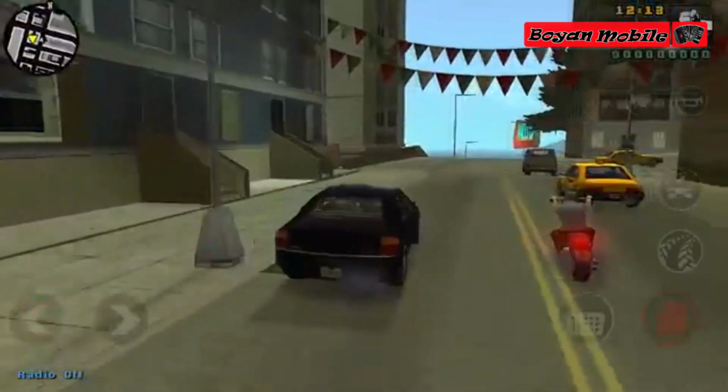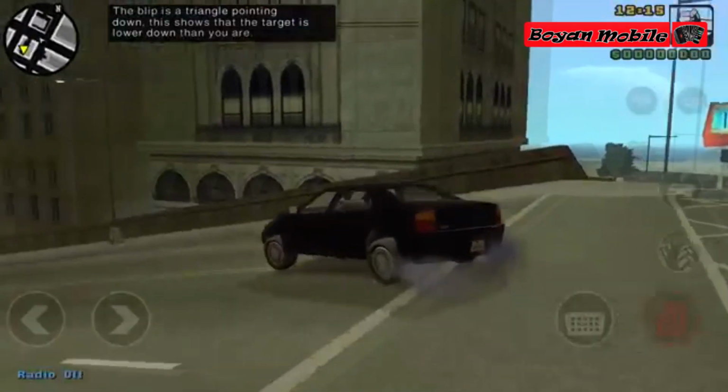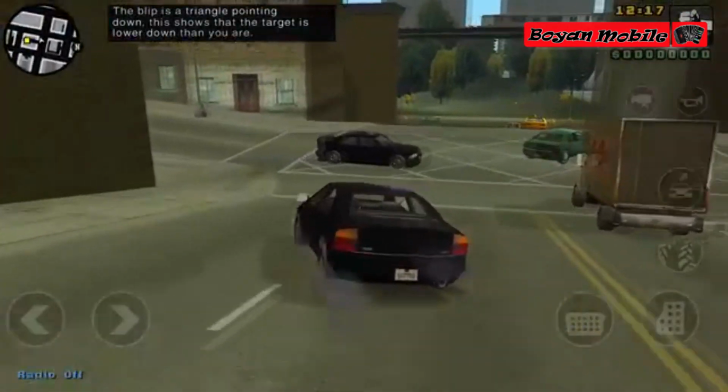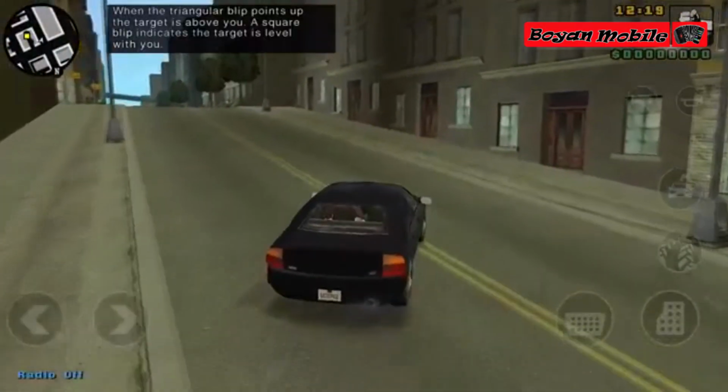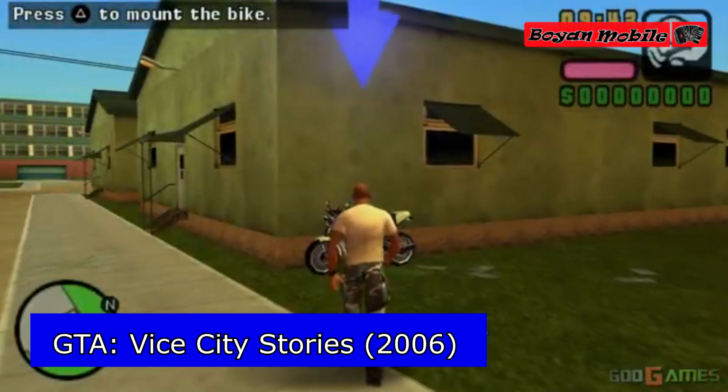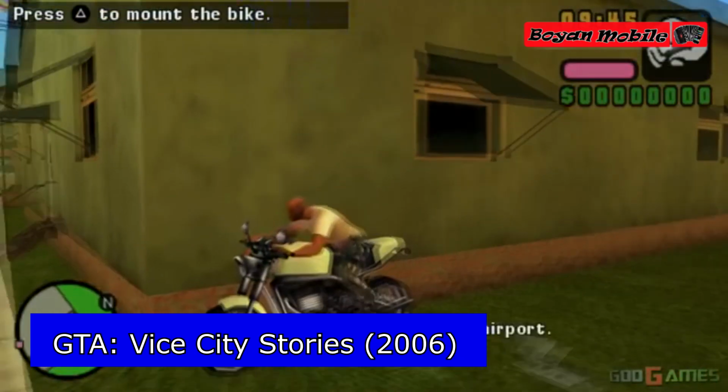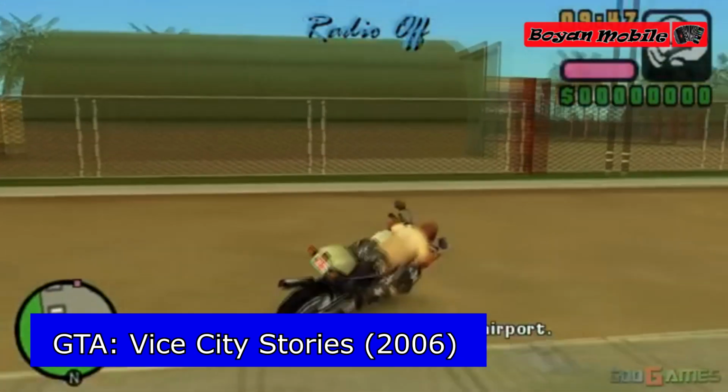The action here takes place in 1998, 3 years before the events in GTA 3. In addition, in the game you can meet other characters known from GTA 3, for example, the Mafia Don Salvatore Leone and his girlfriend Maria. The next game in the series, GTA Vice City Stories.